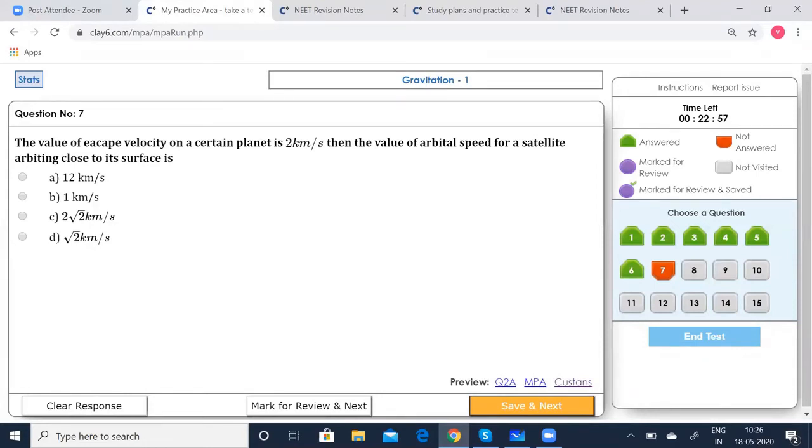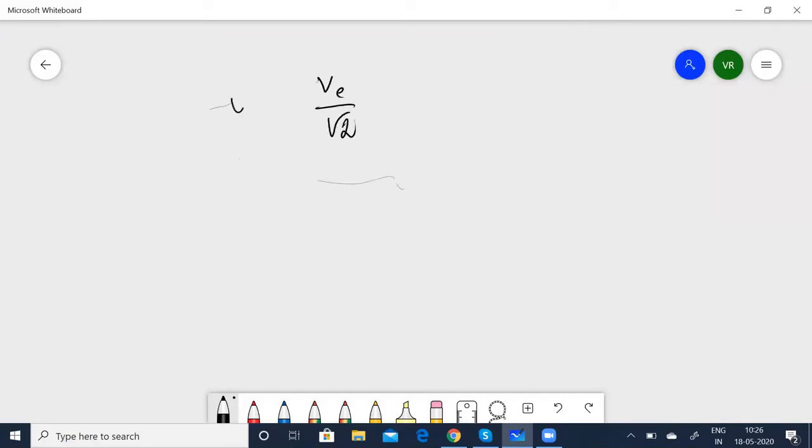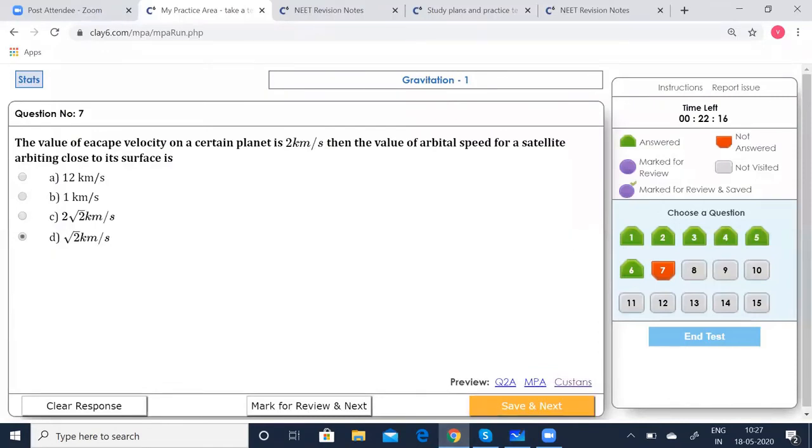The orbital velocity is given by escape velocity divided by root 2. Let me put it as Vo, the orbital velocity. Orbital velocity Vo is given by Ve by root 2, or Vo is equal to 2 by root 2, which is equal to root 2 kilometers per second. D option is correct. Click that.